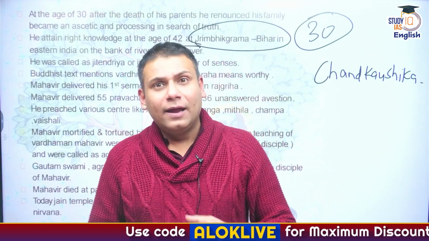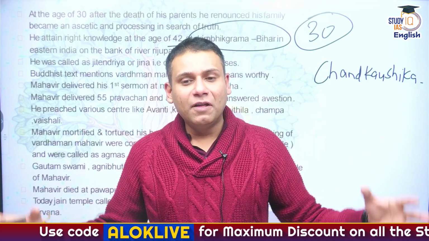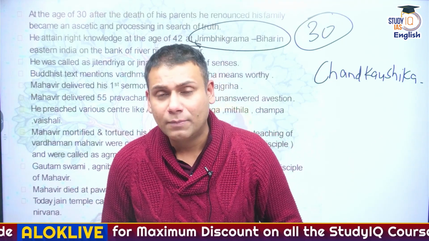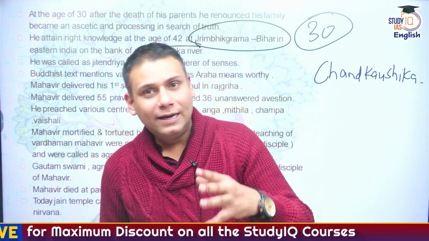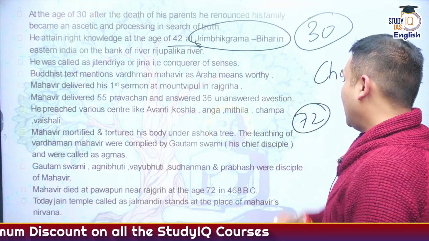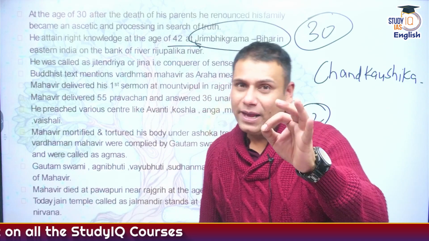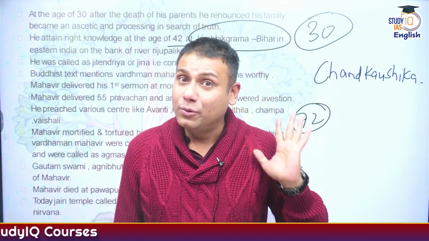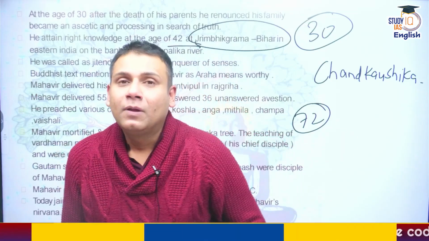It is believed that he delivered multiple sermons at different places. He answered 55 different questions of the people, or he delivered 55 pravachan or sermons at different places across India. And he died at the age of 72 at a place called Pawapuri, which is located in Bihar. Please do not get confused. I'll go for a comparative analysis.